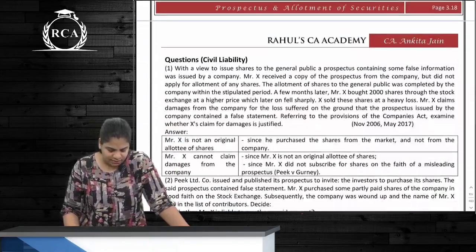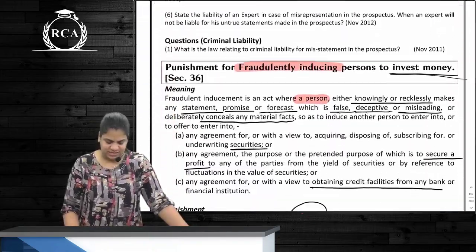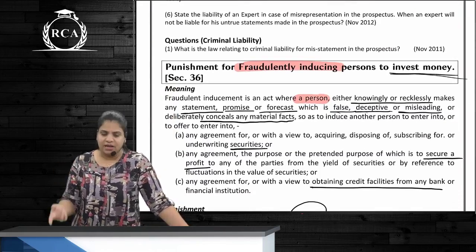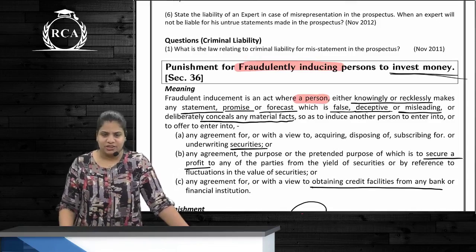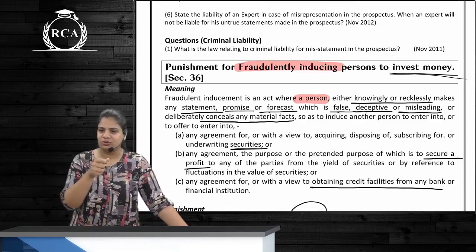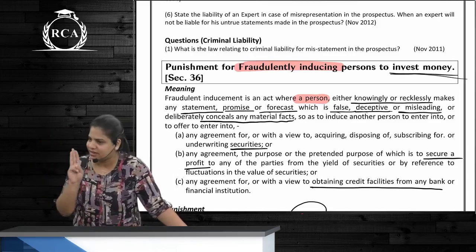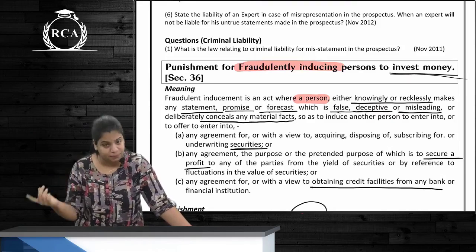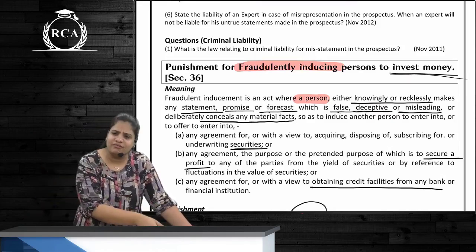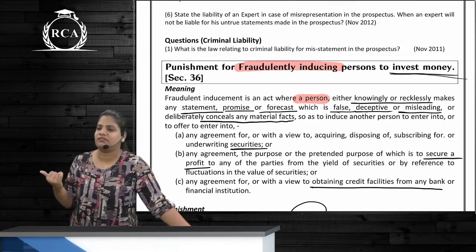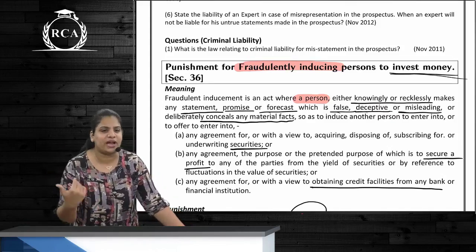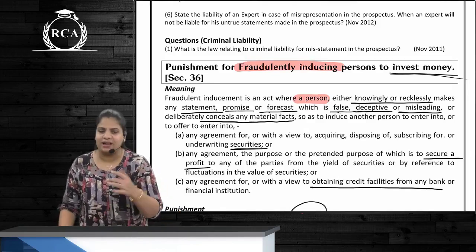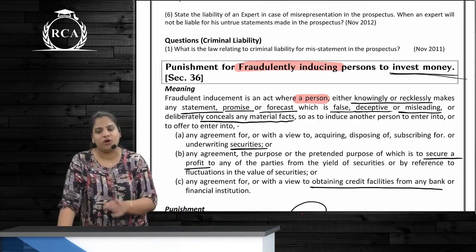Okay, then talking about the next section, which is section 36, it talks about punishment for fraudulently inducing a person to invest money. So I said this section keeps on rising. We have 2 words, 3 words, 4 words for 3 reasons, correct? So any person making or telling these things to another person so that the other person either invests money or enters into speculative transactions or he lies to get money from the bank, in these cases he will be held personally liable, and he will also be liable under section 447.